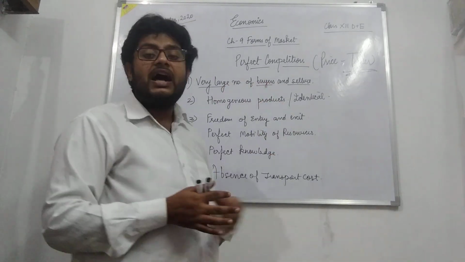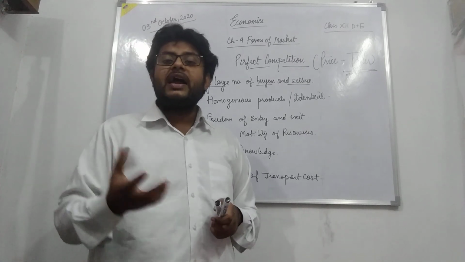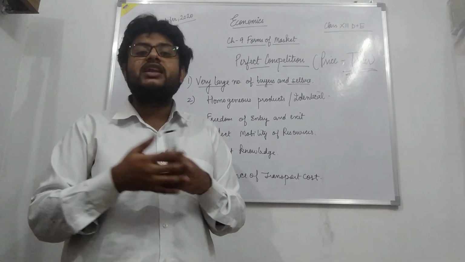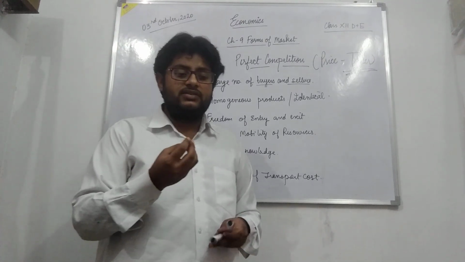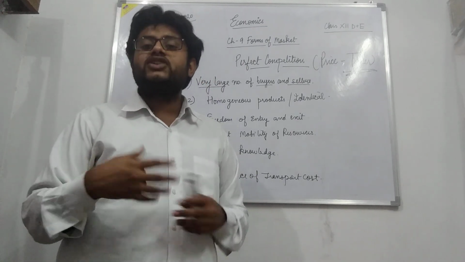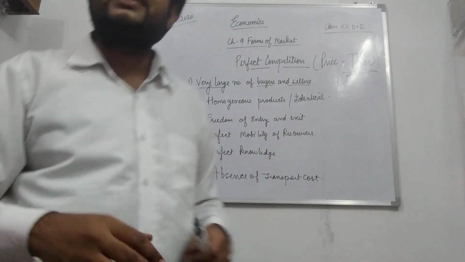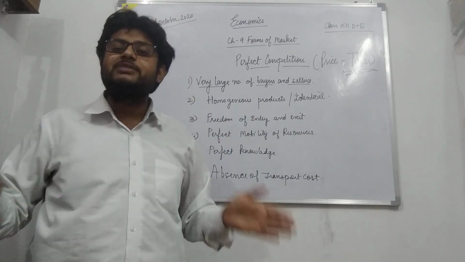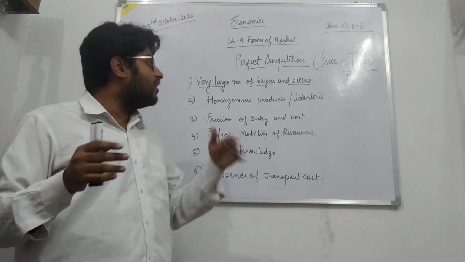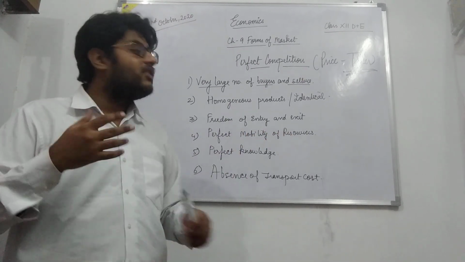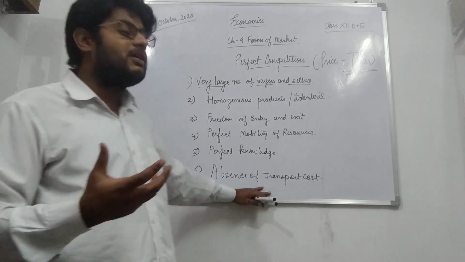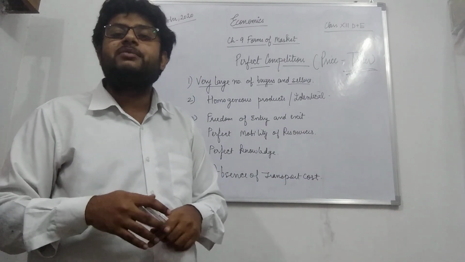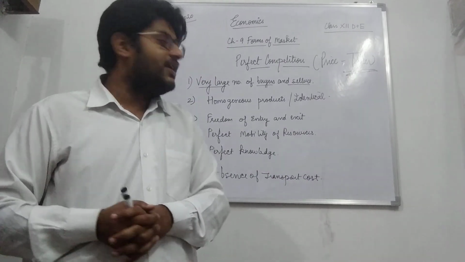That is why they have no power to influence the price. And due to the very large number of buyers, buyers also fail to exert any pressure on the prices, because one or two buyers cannot change the prices. They cannot exert any pressure. So due to the very large number of buyers and sellers, each seller has a negligible market share and no power to influence the price, and hence they are called price takers. They accept the price as determined by the market forces in the industry.